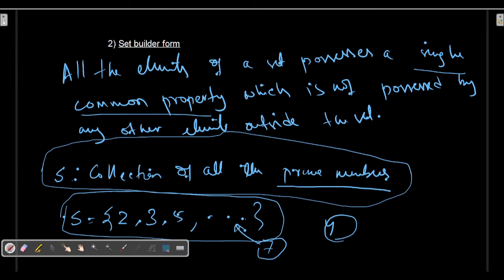Let us consider another example to understand the concept more easily. Suppose I have V, which is {A, E, I, O, U}, a collection of elements in a set. These are English alphabets.